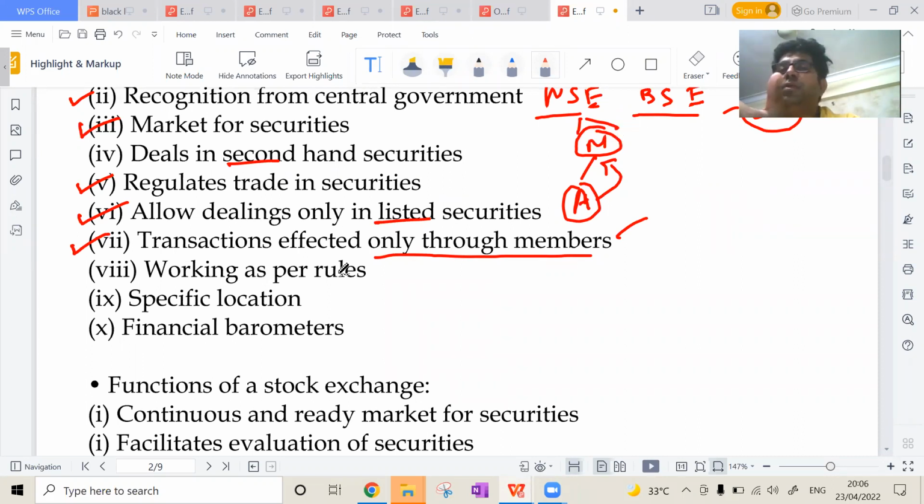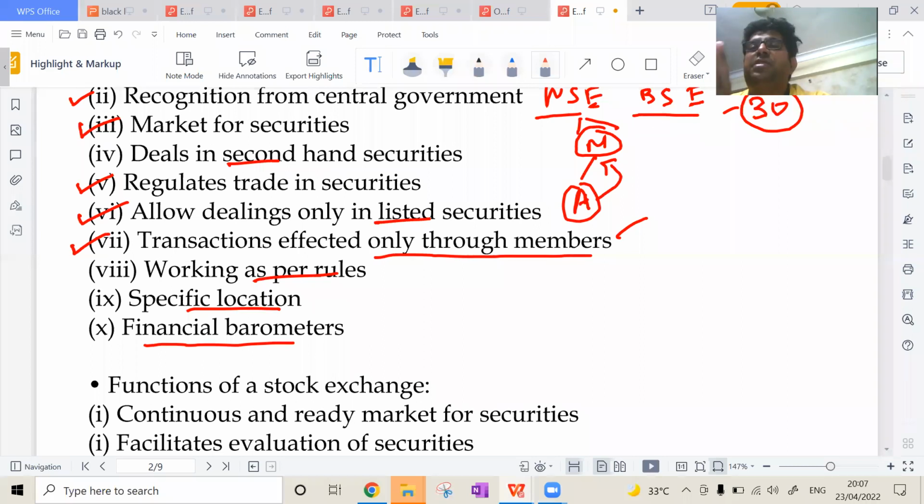Then, working as per the rules, the trading starts in the morning by 9 or 9:30, and it is winding up by 3 or 3:30, at a specific location. Now, since it's online, share markets are available at any location. And the last one is financial parameters. They are financial parameters because what happens?